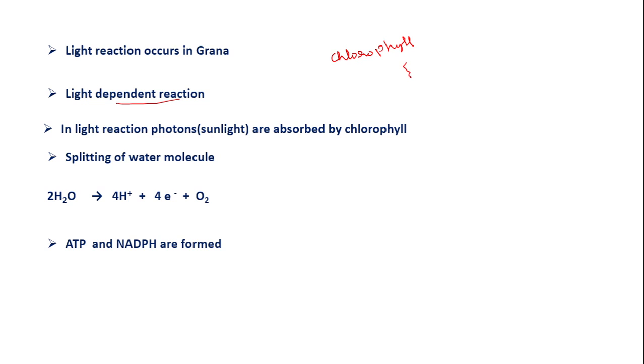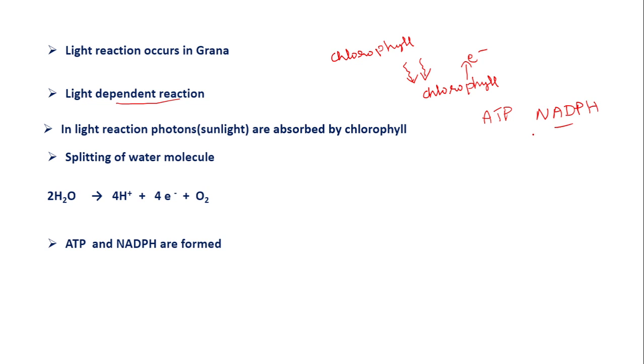So sunlight will be falling in the form of photons on the reaction center called chlorophyll. From the chlorophyll some electrons will be excited. These electrons have energy. That energy is used for further reaction, that is production of ATP and NADPH.